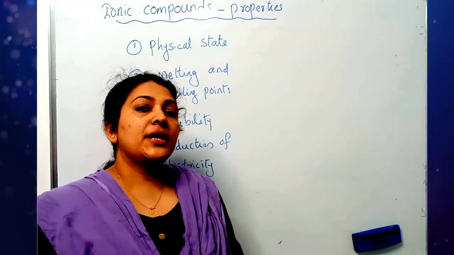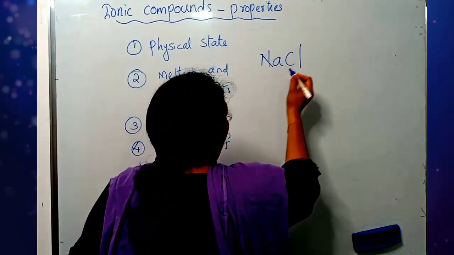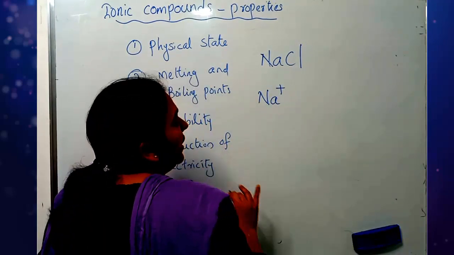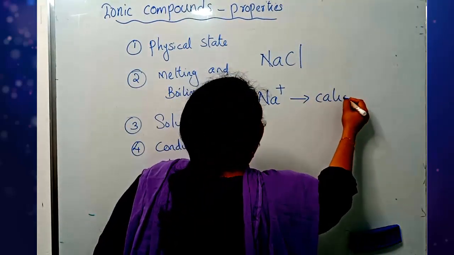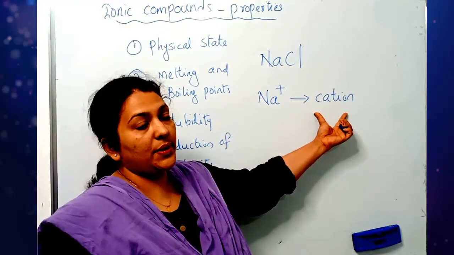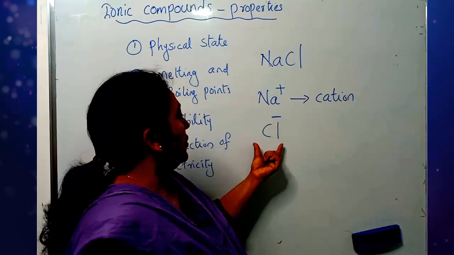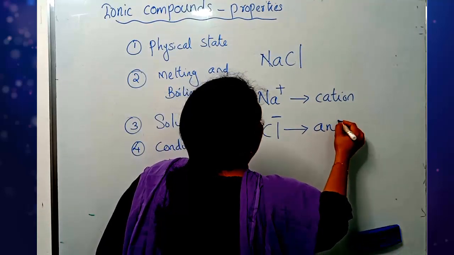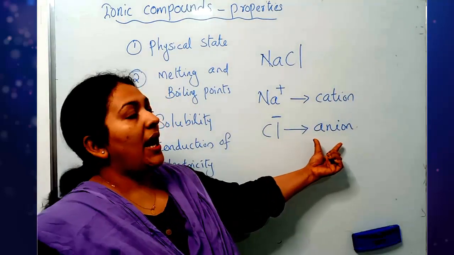For example, in sodium chloride, sodium loses one electron and becomes a cation. Positively charged ions are called cations, and chlorine becomes a negatively charged ion, the chloride ion, which is called an anion. Remember these two terms, cation and anion.